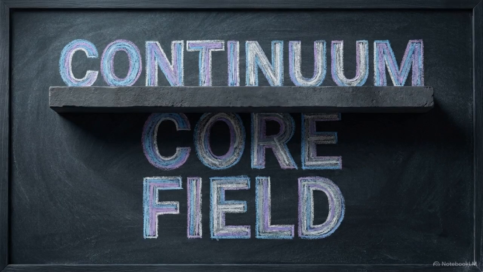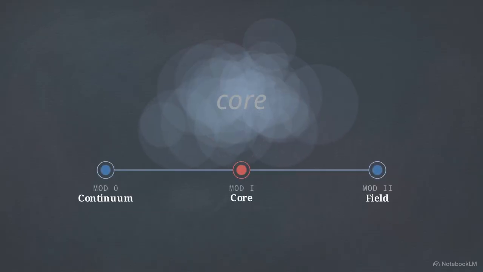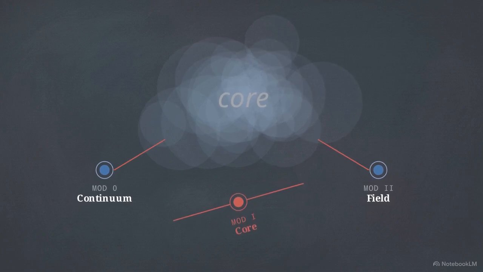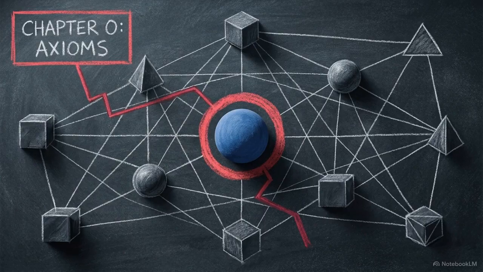To maintain the integrity of these checks, the framework locks its primitive vocabulary to prevent term drift. Substituting loose metaphors for technical terms like core or field breaks the mathematical dependency chains built into the modules. This creates a simple handoff rule. Any future claim must be traceable to the constraints established in this foundational chapter.